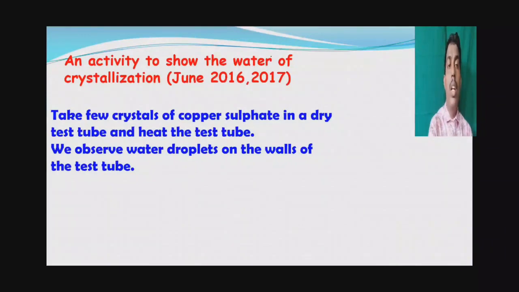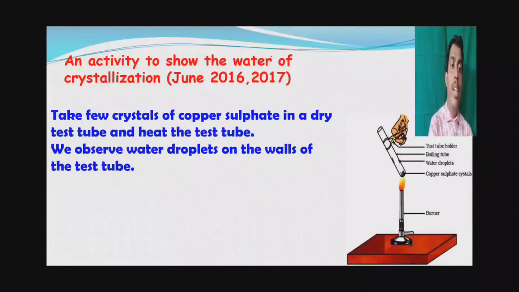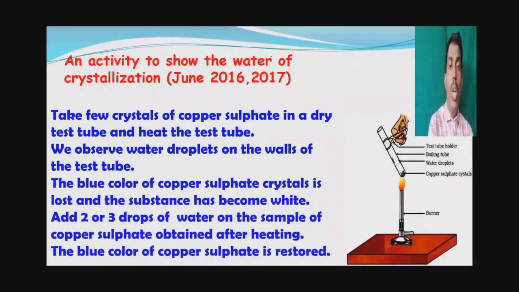We observe water droplets on the walls of the test tube because copper sulfate, which is blue in color, contains 5 moles of water. When we heat them, these 5 moles of water evaporate. The blue color copper sulfate crystal is lost and the substance has become white. When the water molecules are removed, blue copper sulfate turns into white.